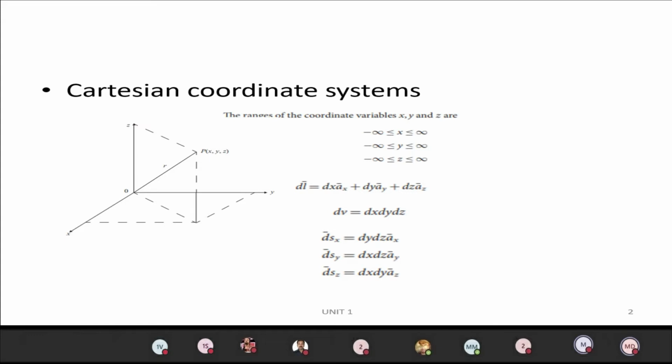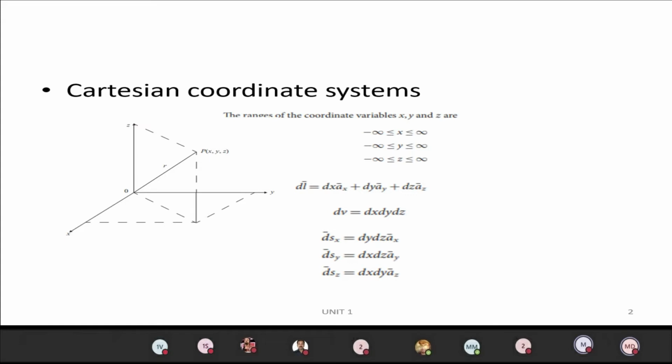For example, if the point is given as 2, 3, 5, it corresponds to the Cartesian coordinate system. They will not tell you what type of system; on seeing the point only, we have to identify the type of system.